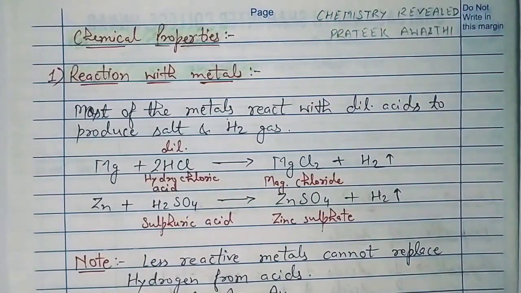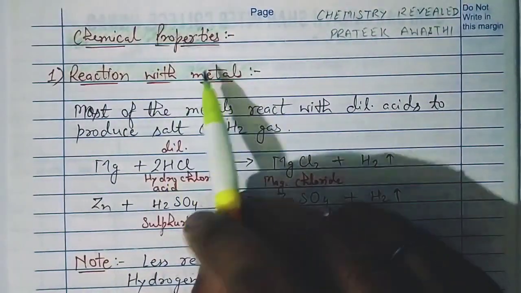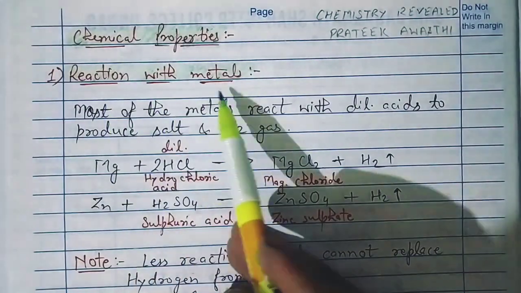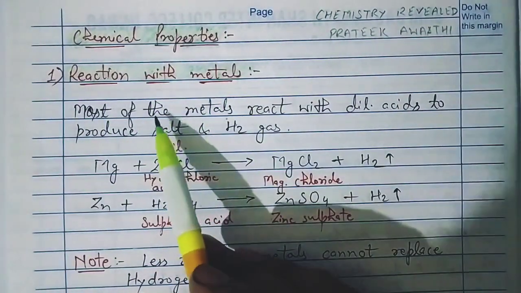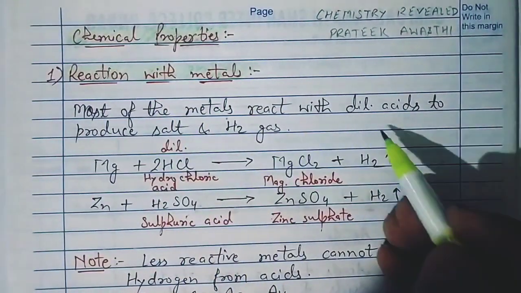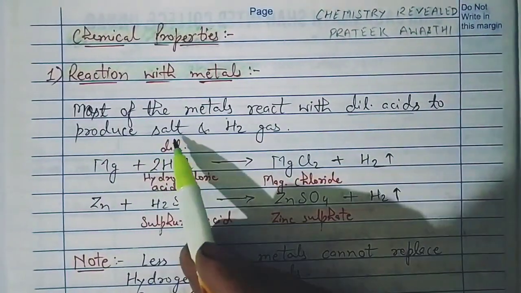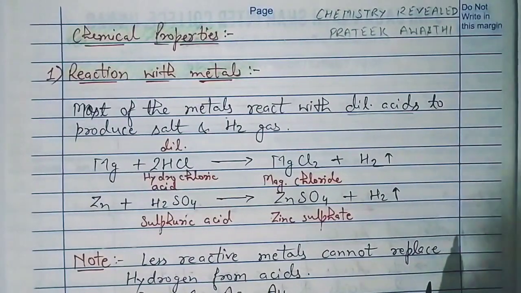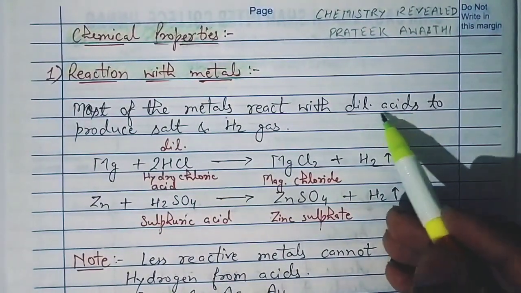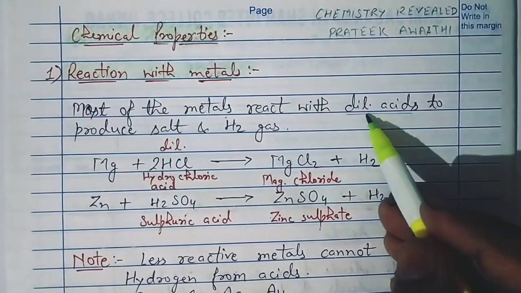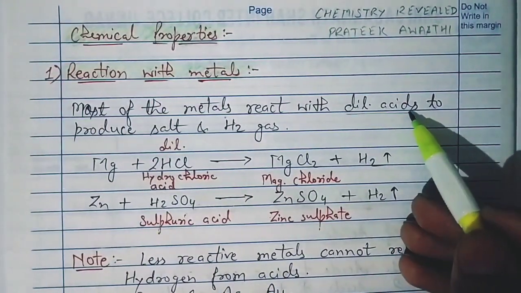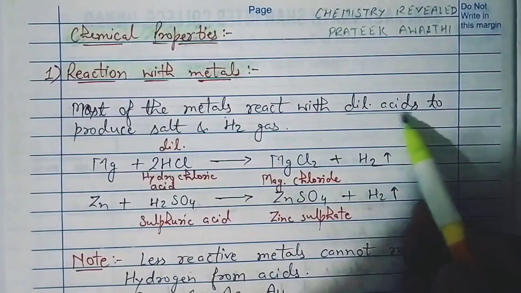Now let's start the chemical properties of acids. The first property which we are going to take is reaction with metals. Most of the metals react with dilute acids to produce salt and hydrogen gas. See, dilute acid has water content, and when water is there with acids, then the reactivity of acids increases. So that is why we use dilute acids.